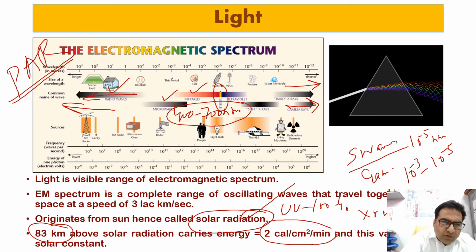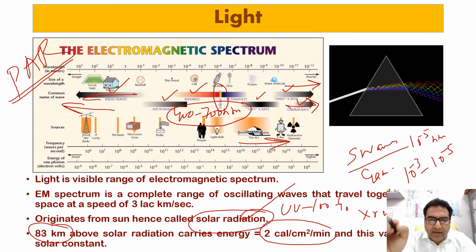This side is towards the longer wavelength and the lower frequency. When we move to this other side, after visible we have the ultraviolet radiation, the soft X-rays, the hard X-rays, and then the gamma rays.